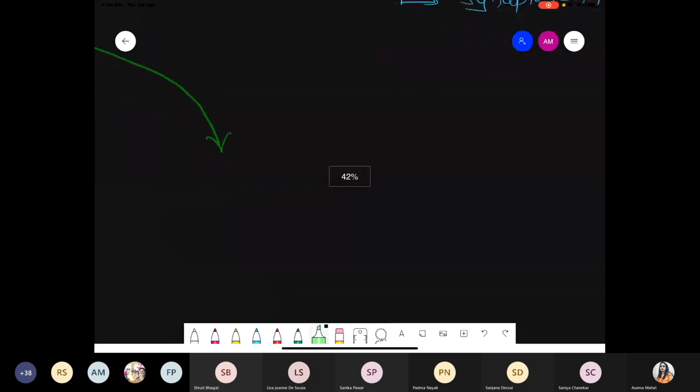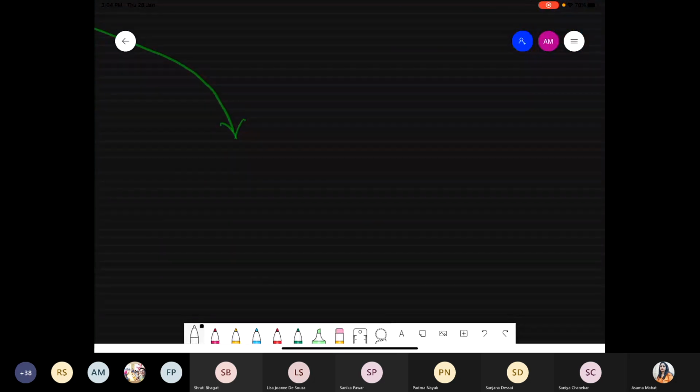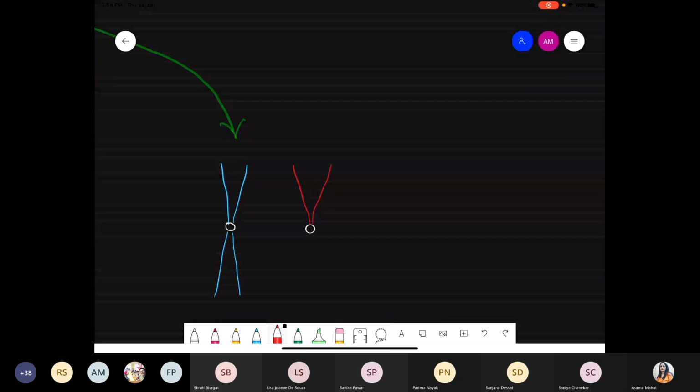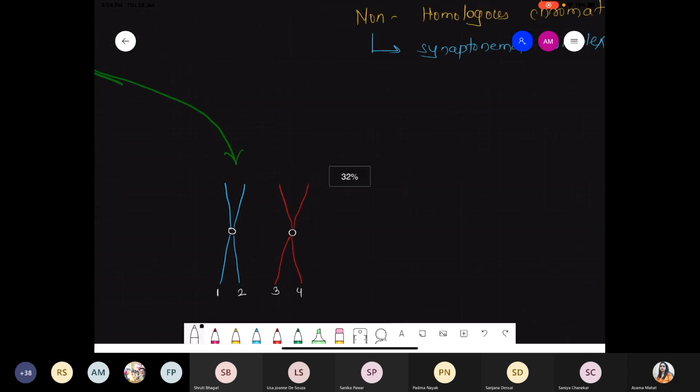चलो, you know very well centromere, basically these are the part which join two chromatids. So these are the centromere. Now it's a blue color, which is coming from the father. Red color, which is coming from the mother. So I'm giving the number 1, number 2, number 3, number 4. Okay, so हमने क्या changes किया है देखो.